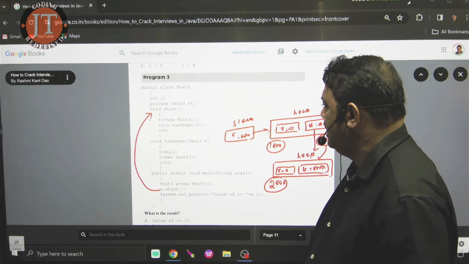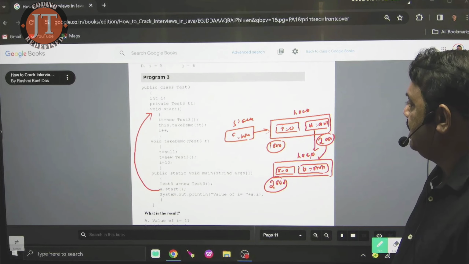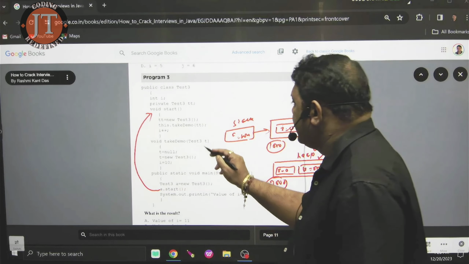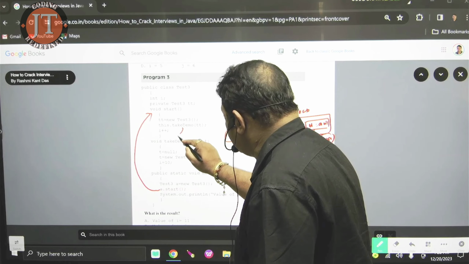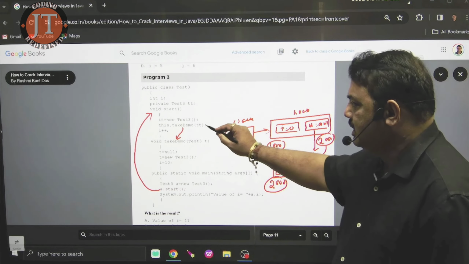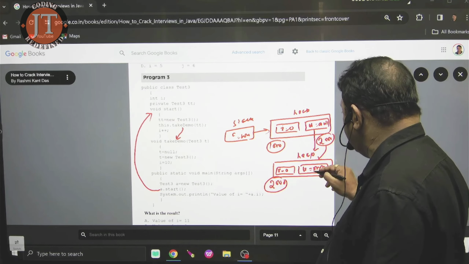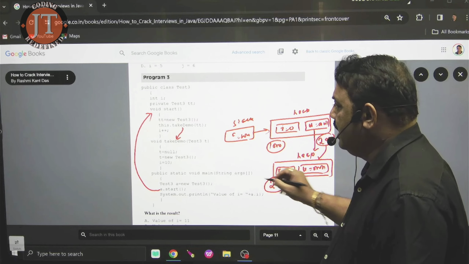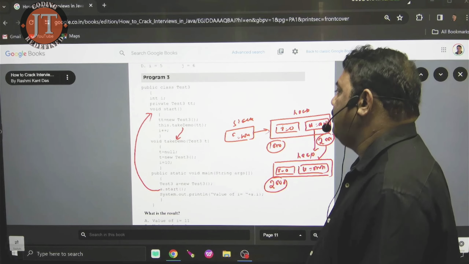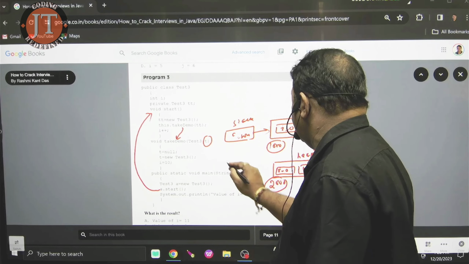Here you see, the current object, I just point it to the current object dot take demo. Take demo is a method. Here you see it calls this method through the current object. Now I pass the TT. TT means the same object I pass here. It enters. Now when it enters inside the block, T is a reference.